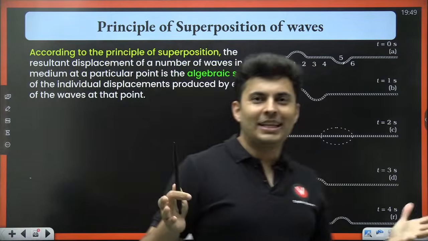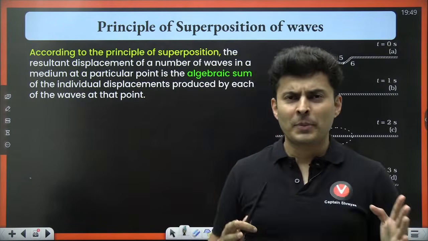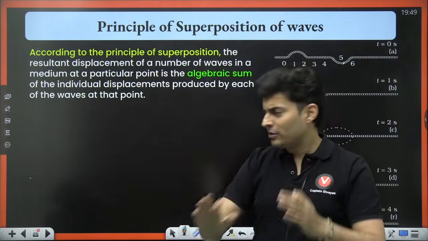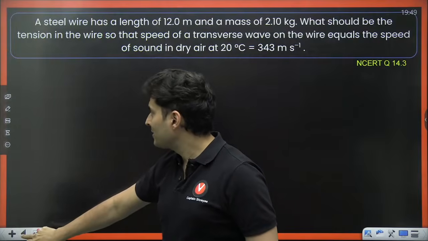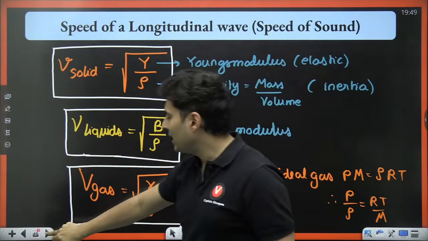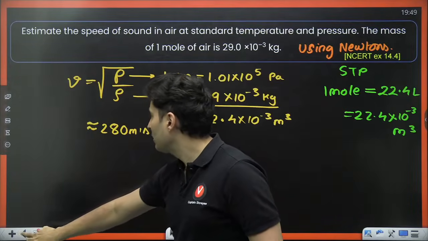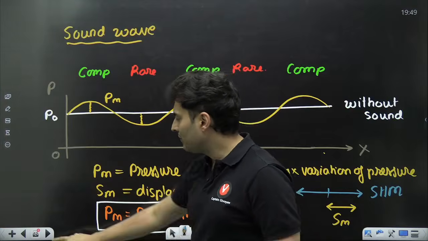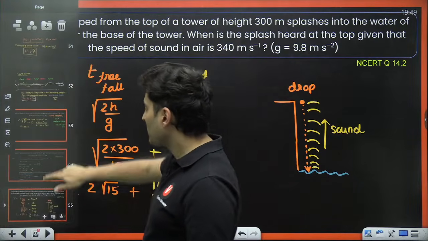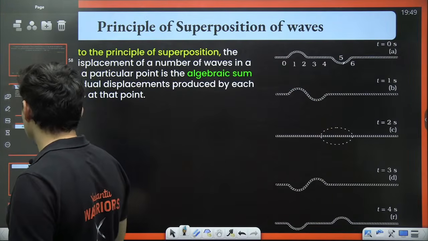Before the lecture, we completed what wave speed is, and I told you the different formulas for string and sound. I also told you about energies. We discussed energies as well. That energy formulas right now are not seen in NCERT, but it's something which you should definitely have some idea about. Okay, that's what we have seen. So let's now talk about superposition of waves.